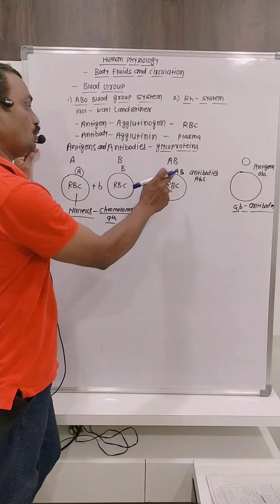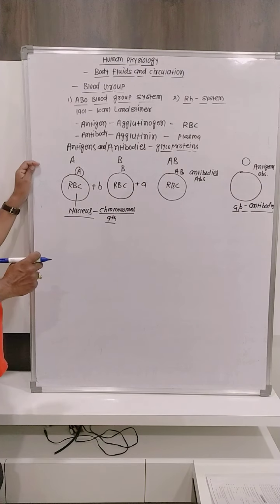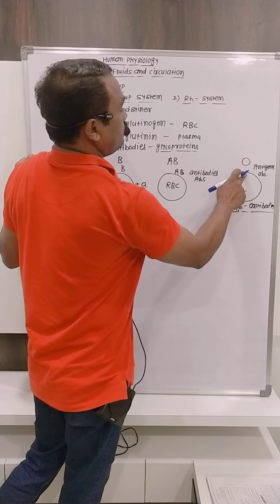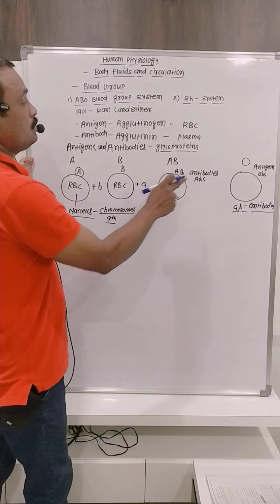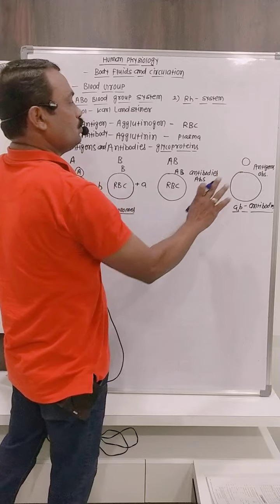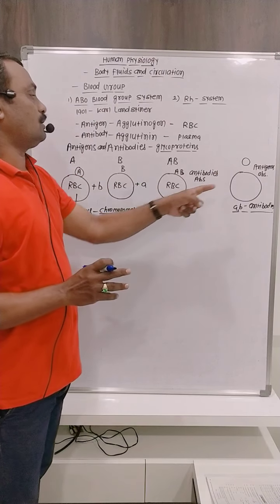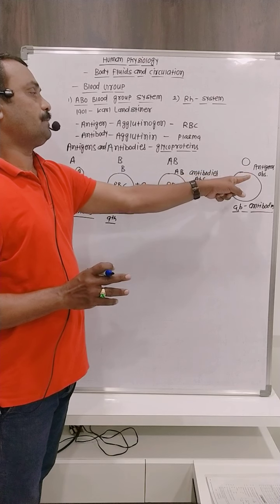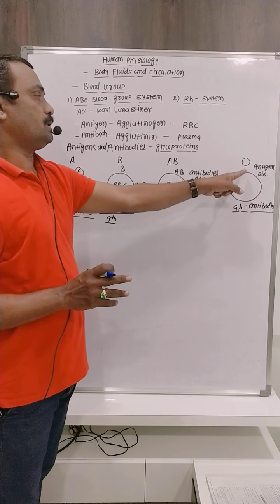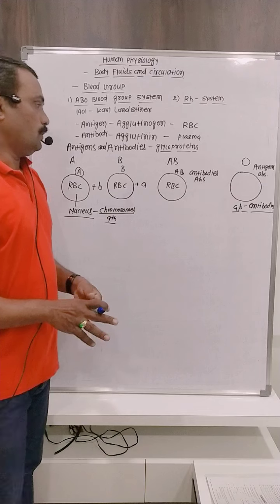Here both antigens get expressed on the surface of RBCs. On the 19th chromosome of the O blood group persons, there are no antigens, meaning the genes are not there. That's why there is an absence of antigens on the surface of RBCs. That's why that blood group is O.